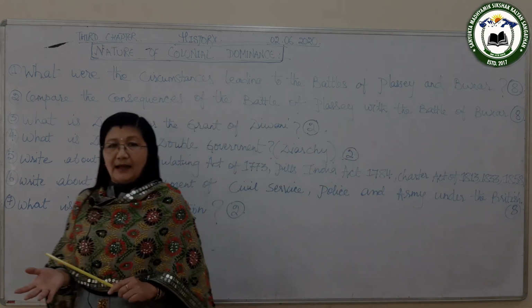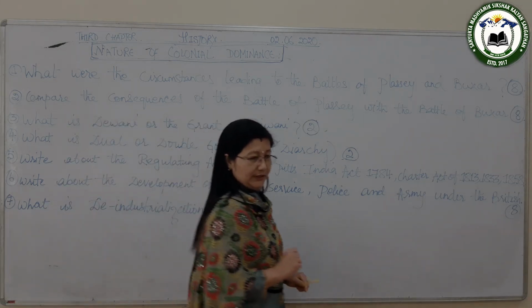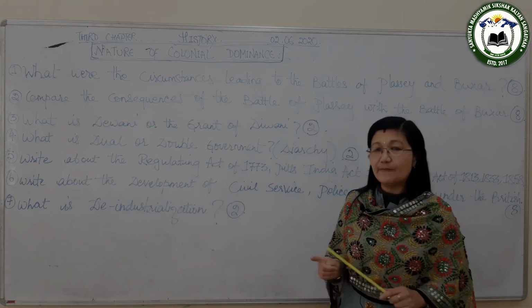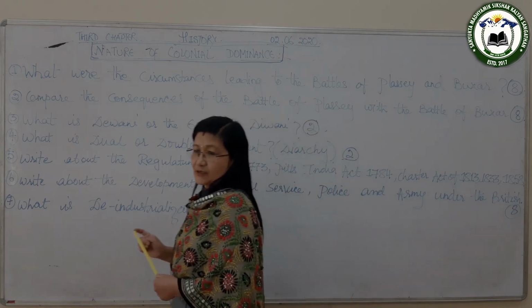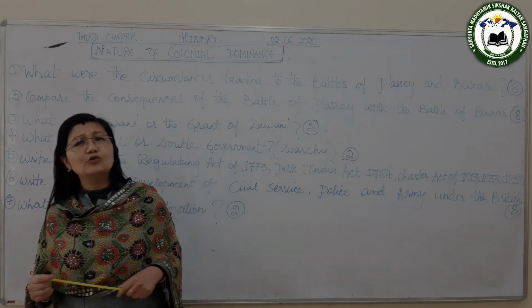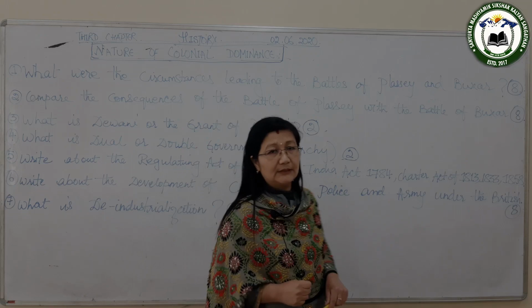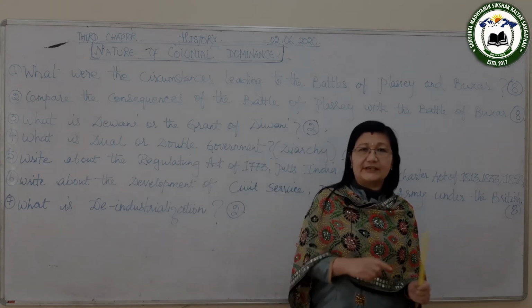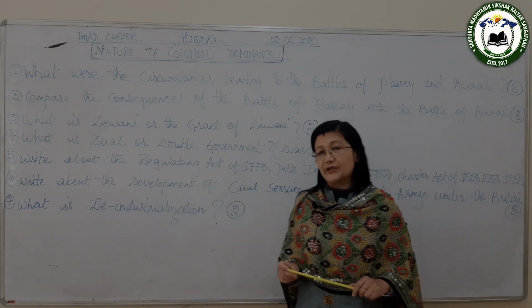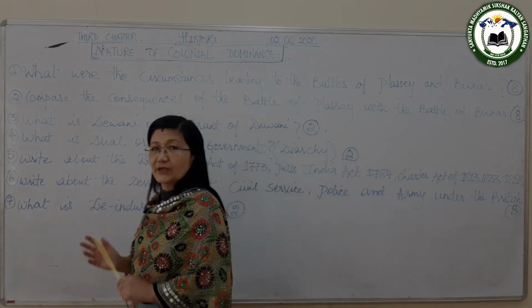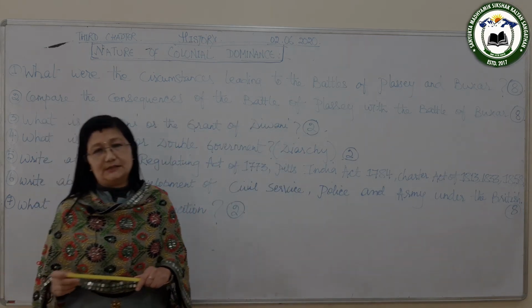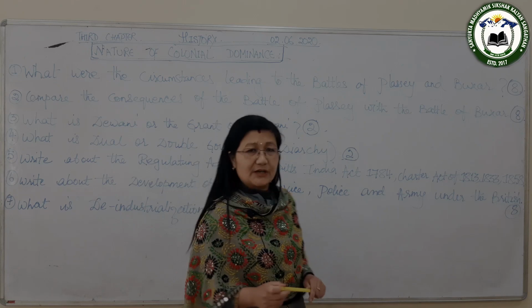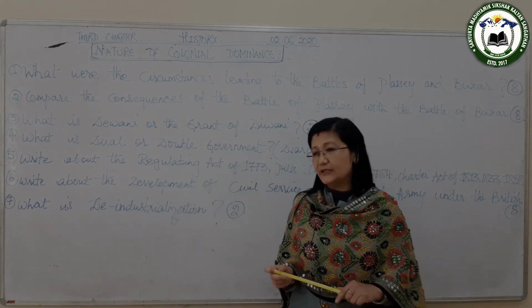Then, there was one treasurer in Siraj-ud-Dawla's court. His name was Krishna Das. Krishna Das had fled with a huge amount of money to Calcutta. Siraj knew that he would take shelter with the British. So he told the British not to give shelter to Krishna Das, but the British did not listen. And so Siraj-ud-Dawla was very, very angry.